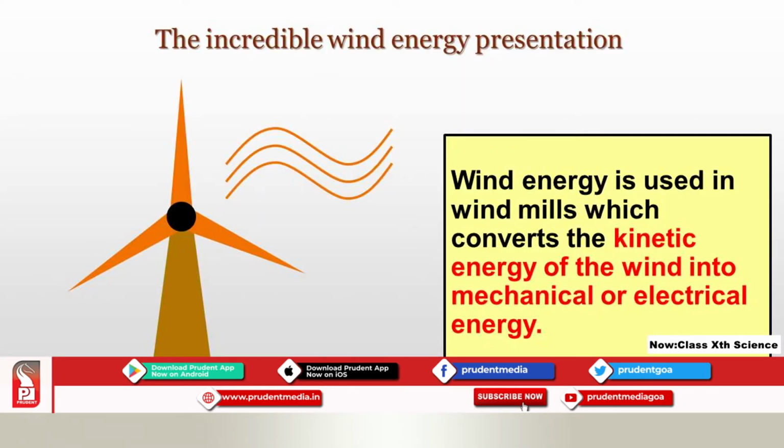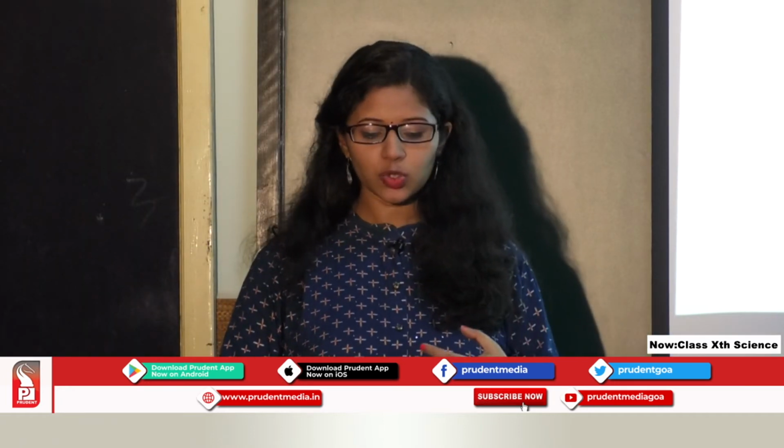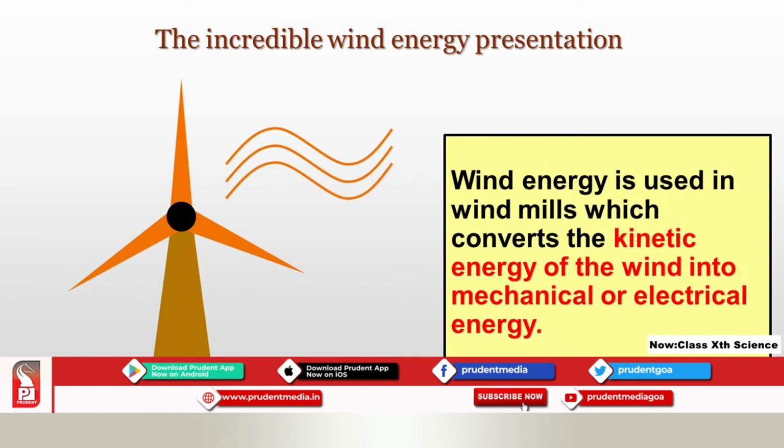Wind energy is used in windmills, which convert the kinetic energy of the wind into mechanical or electrical energy.